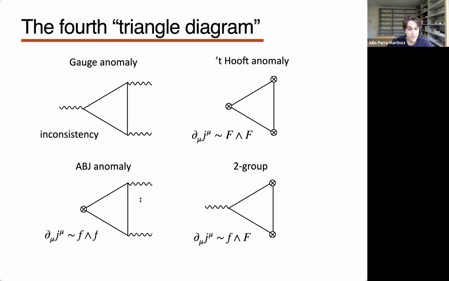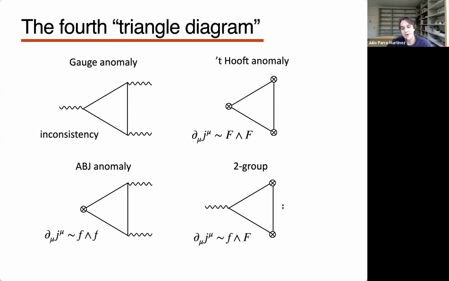Okay. Another example is the usual Adler-Bell-Jackiw anomaly, where you have one global and two gauge. Okay, so this is the case of the chiral symmetry in QCD, where we have the global chiral current. It's broken by either E&M or gluons. Okay, so this is the symmetry really being broken.